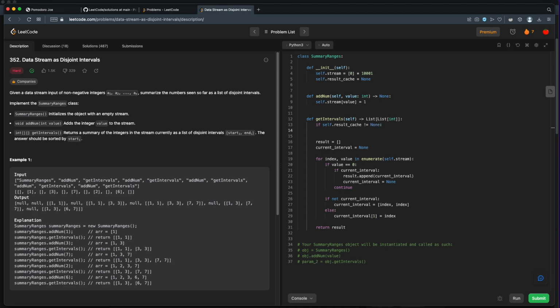So if we have a result cache, then we'll just return that result cache. That could significantly improve things. We'll skip all this other work. And if we don't have the result cache, well then down here, when we get our result, we will have to set it.